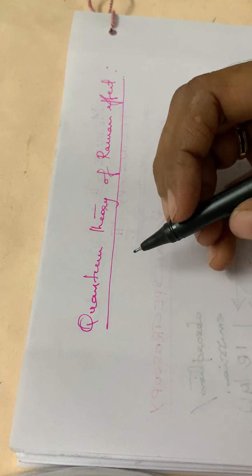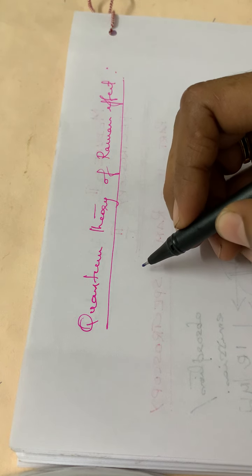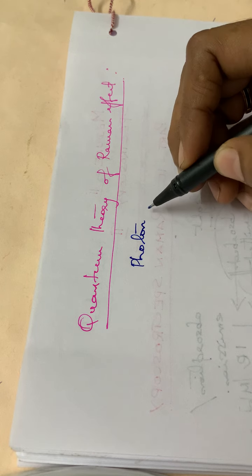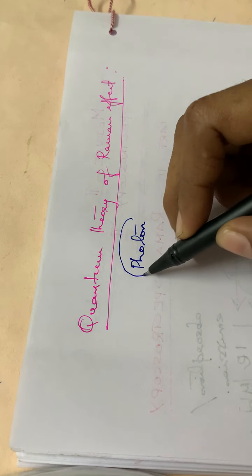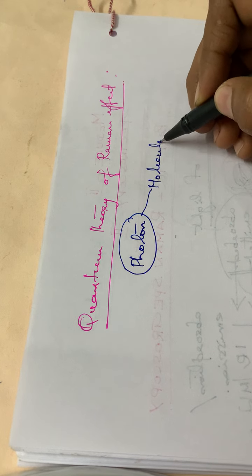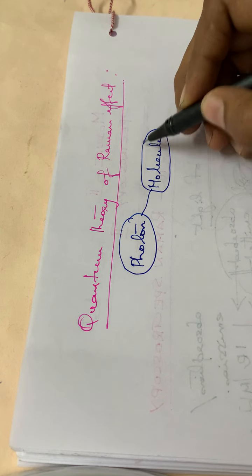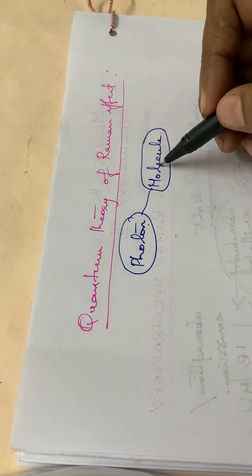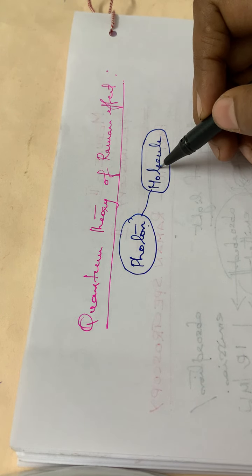According to this quantum theory, the Raman effect is due to the exchange of energy between the incident photon and the molecule. The photon will be falling on a molecule, isn't it? Photon means light. Light will be falling on the molecule in the form of photons.